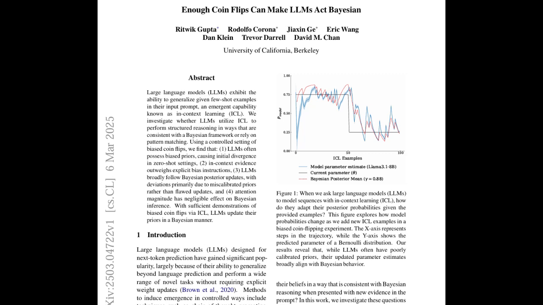Exactly. And to make things even trickier, the researchers tried to fix this by explicitly telling the LLMs things like, this coin only lands on heads 25% of the time. But surprise, surprise, that didn't always work. Oh, wow. So even when they were given the facts straight up, they couldn't shake that heads bias. Some of these LLMs sound like my friend who's convinced his lucky coin always lands on heads.